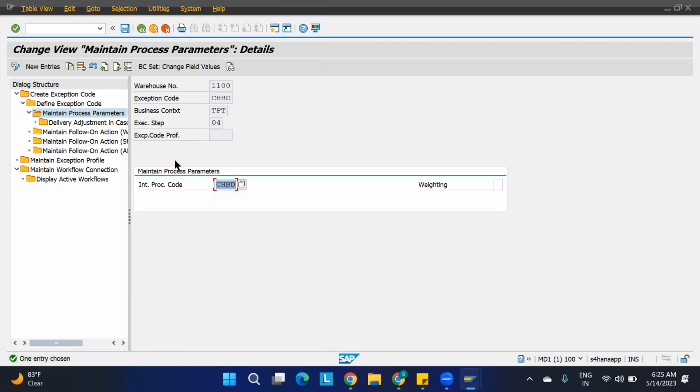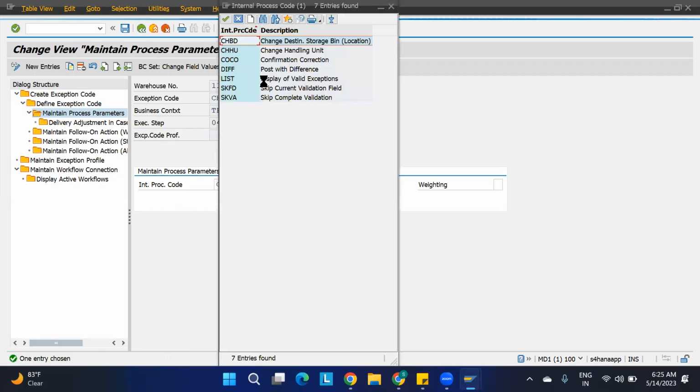If you go to the maintain process parameters, here I have assigned one internal process code. These are fixed. You cannot change them. These are the fixed internal process codes they have. Standard ones. So you are going to use these things and proceed for the other things as well. You can use only these to do the different business contexts. Okay, got it?